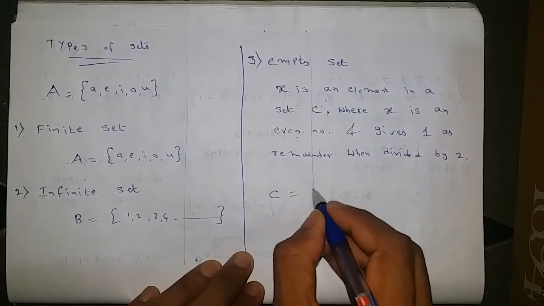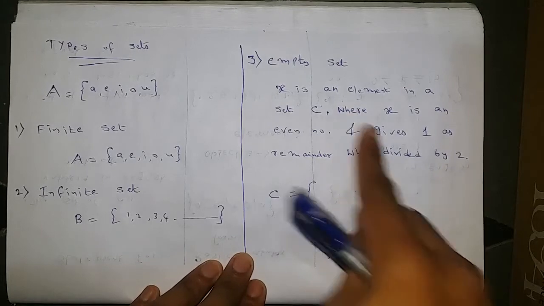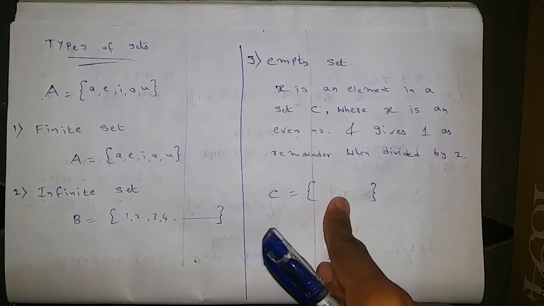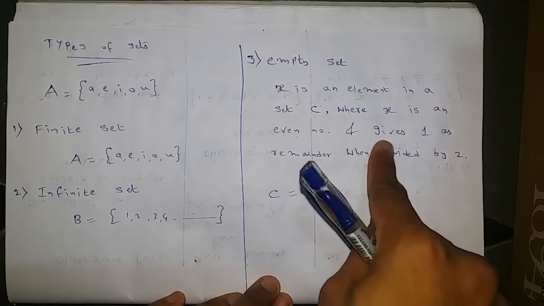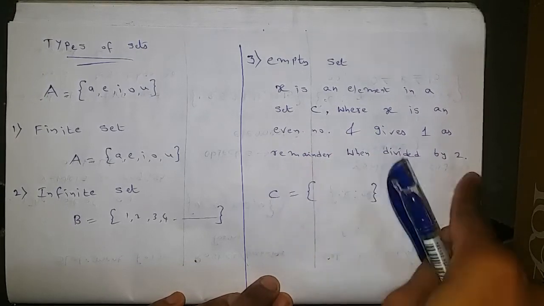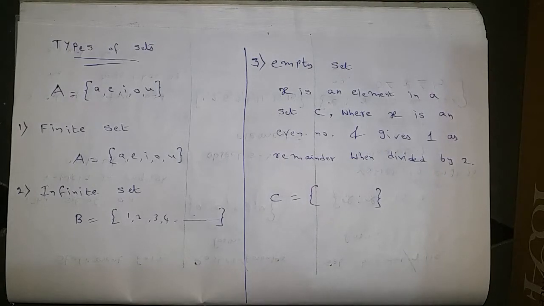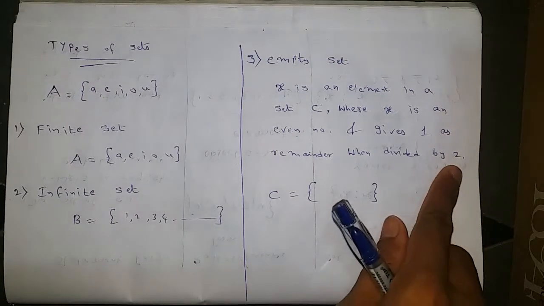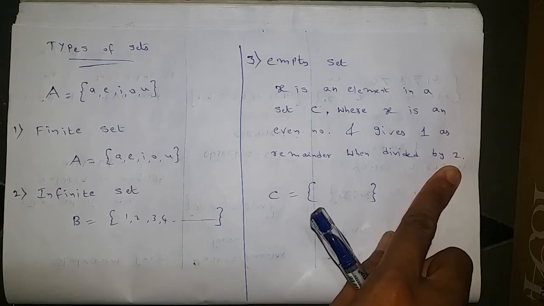Set C is there, with an opening curly bracket and a closing curly bracket, and in that, one element x is there. So what is the condition given? x is an even number and gives 1 as a remainder when divided by 2. Already we know that even numbers are those numbers which, if divided by 2, give the remainder 0.